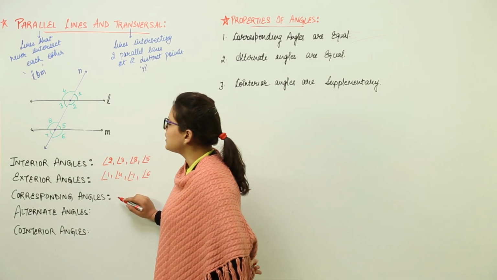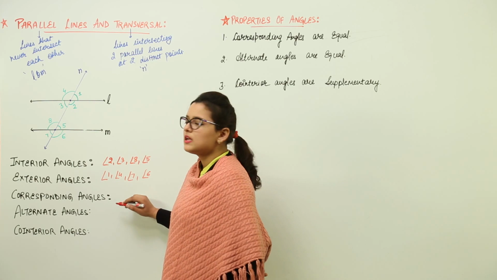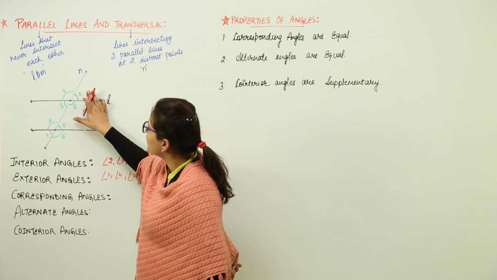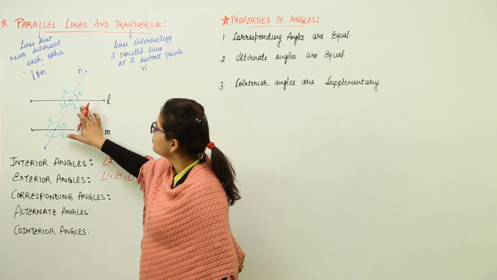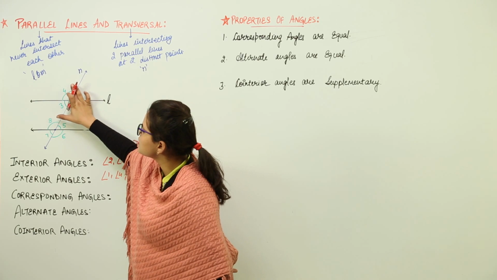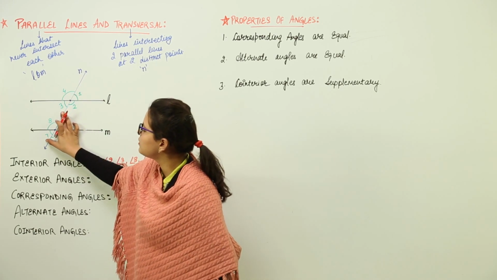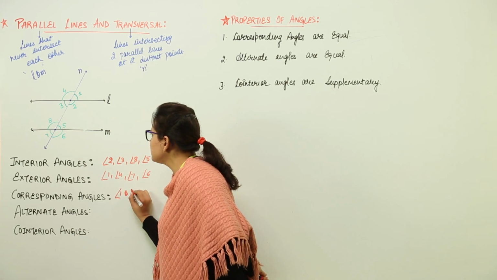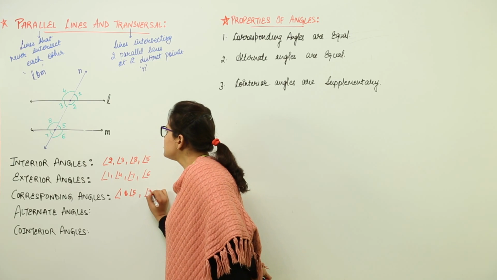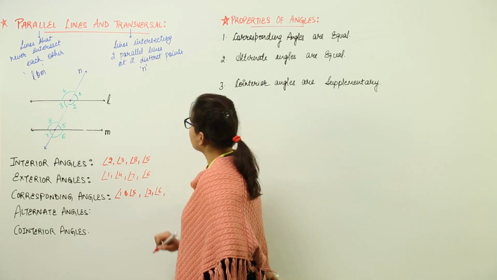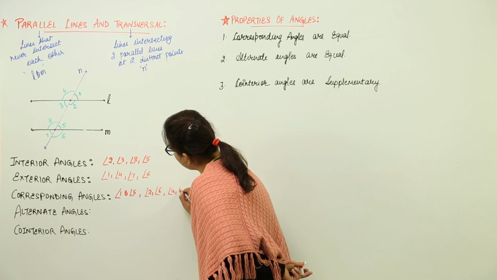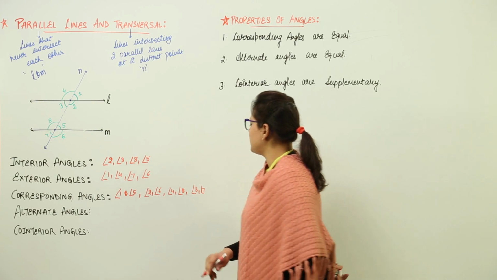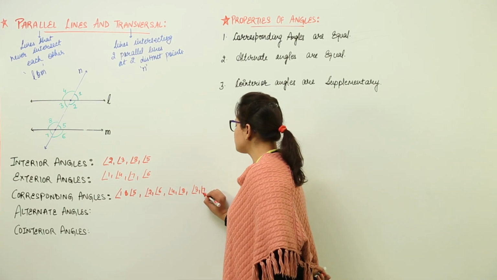Next, we have the corresponding angles. Corresponding angles means the positions correspond to each other. For example, angle 1 is corresponding to angle 5, 2 is corresponding to 6, 4 is corresponding to 8 and 3 is corresponding to 7. So, we write the pairs. The corresponding pairs would be 1 and 5, 2 and 6, 4 and 8, last one 3 and 7, right? So, I have written down the 4 corresponding pairs possible.